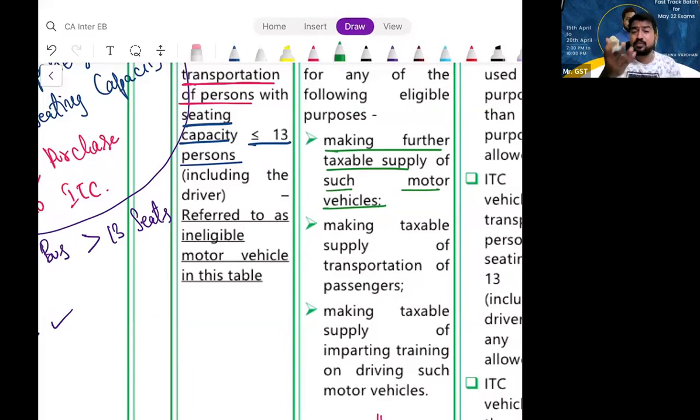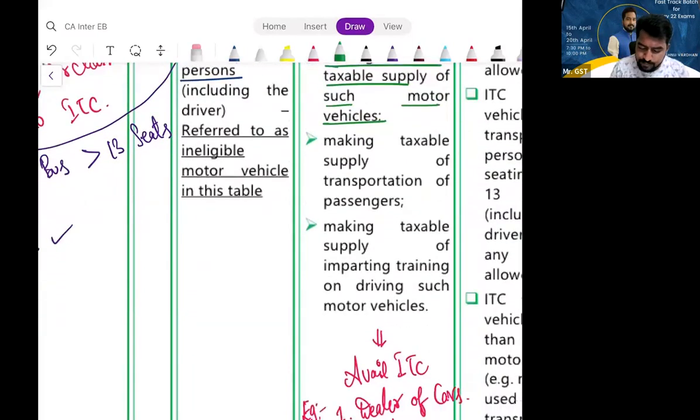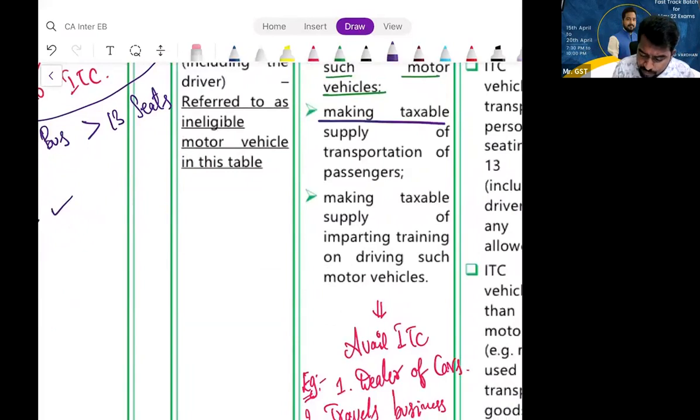What is the next exception? You are into the business of making taxable supply of transportation of passengers. So you are into further supply of transportation of passengers. You are having a travel agency, you are a tour operator, whatever it is. So you are into travels business. Then you can happily take ITC. Next, what is the next exception?